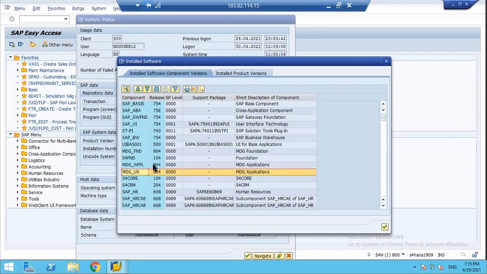In the standalone system, we have installed the SAP MDG software component, and we did not merge any other systems' data into SAP MDG, and we don't have any connections from this system to other systems. So this is nothing but the co-deployment option.